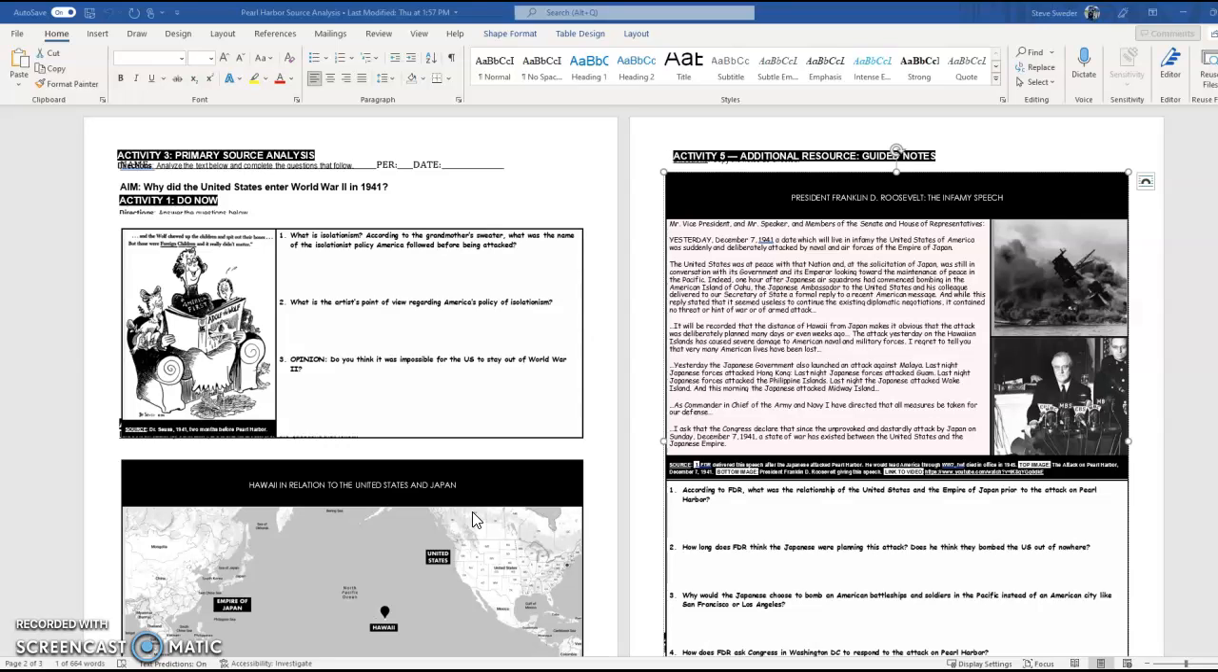So you're going to see some pictures and some speeches and some maps here that I'm going to ask you to answer some questions about. So over here we have a cartoon from the famous Dr. Seuss. This was from 2 months before Pearl Harbor.